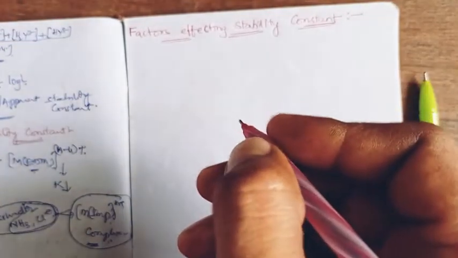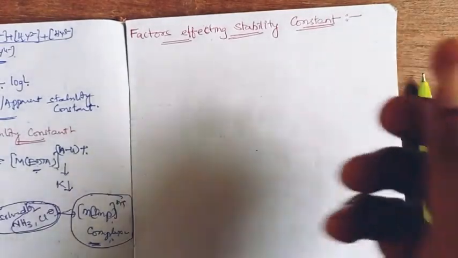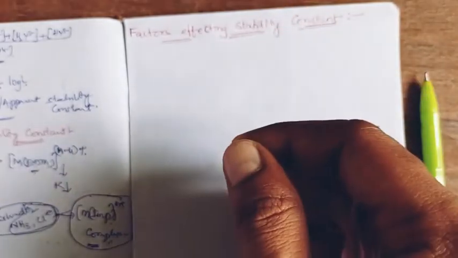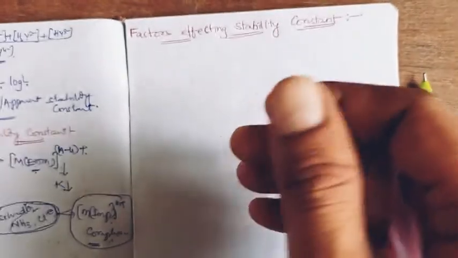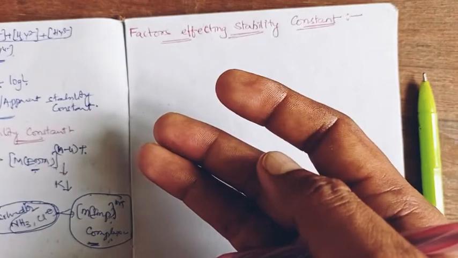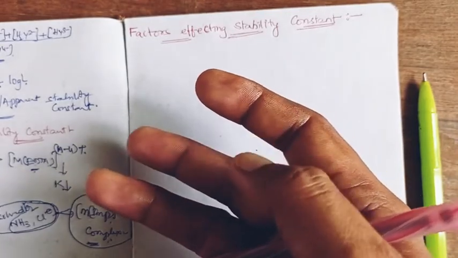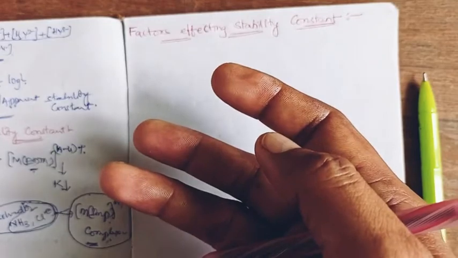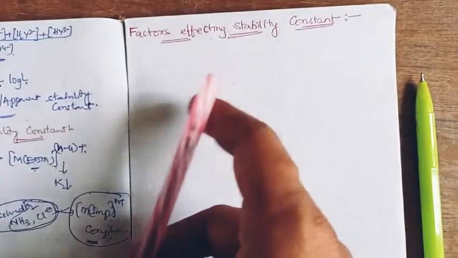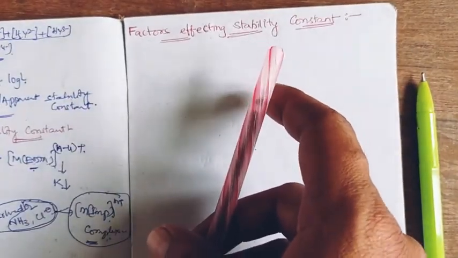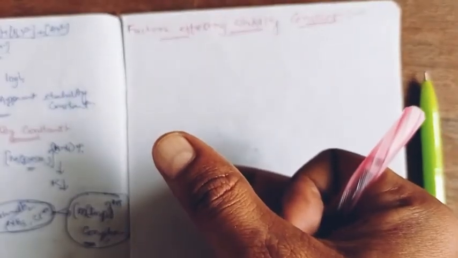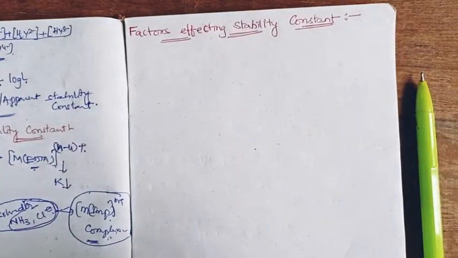There are different factors which influence the stability constant, to increase it or to decrease it. We can classify them into three broad classes: metal side factors, ligand side factors, and geometry factors. Coming to metal factors.